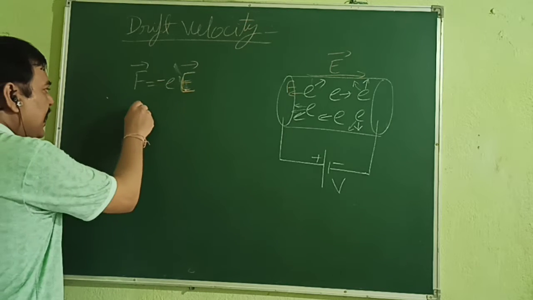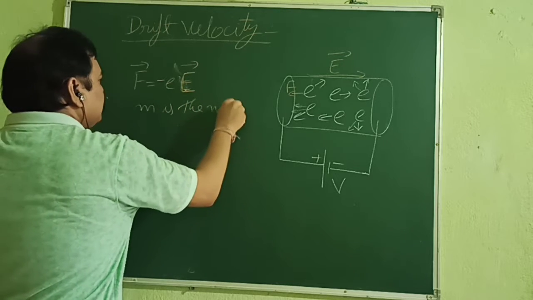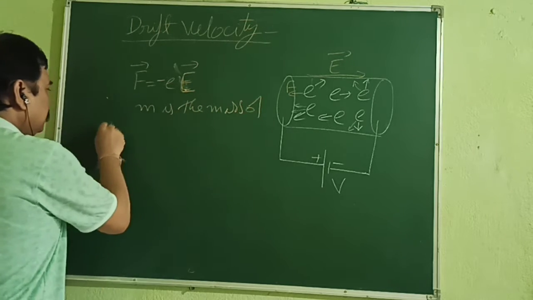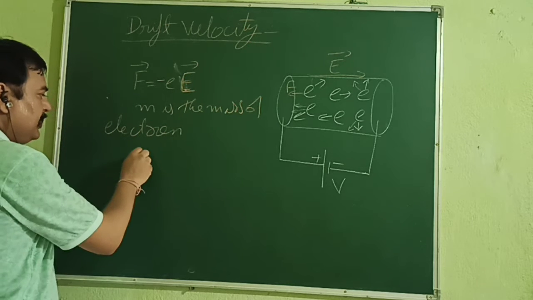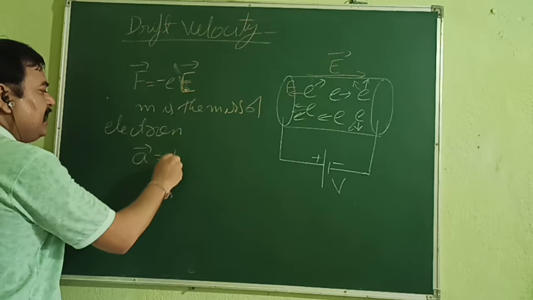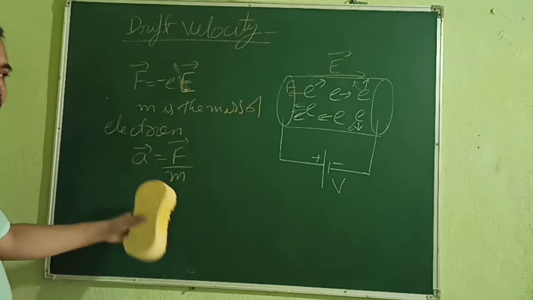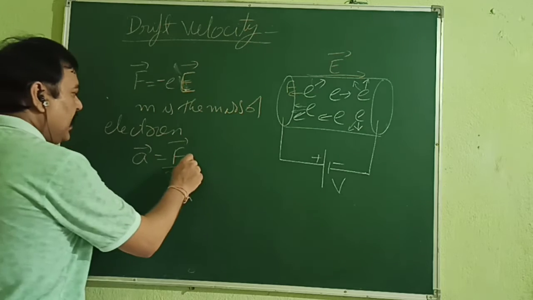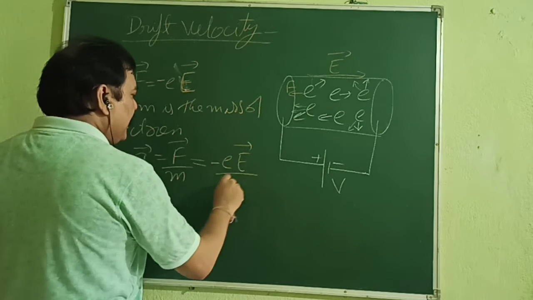Now, if m is the mass of the electron, then acceleration, we know, is force upon mass, because F is equal to ma. From there we can say a is equal to F upon m, and therefore here we will get eE upon m.